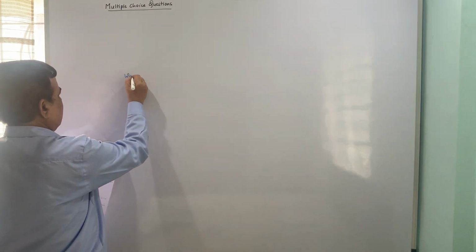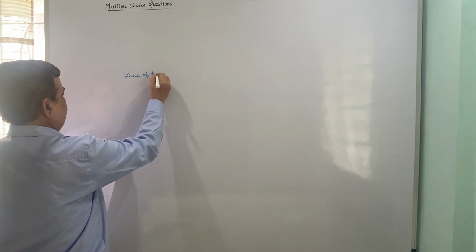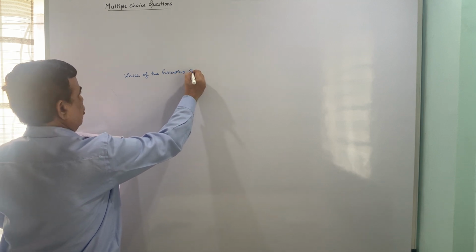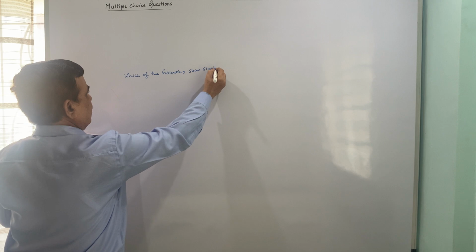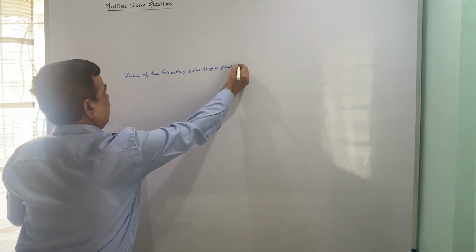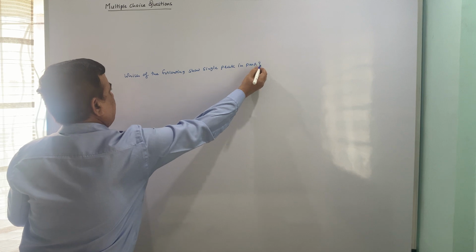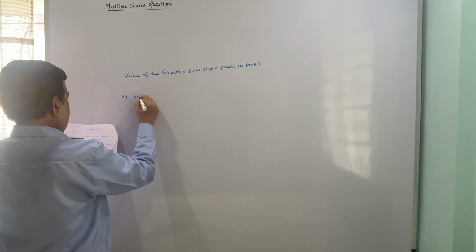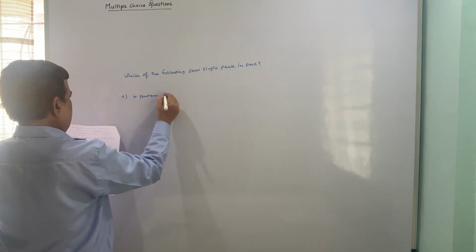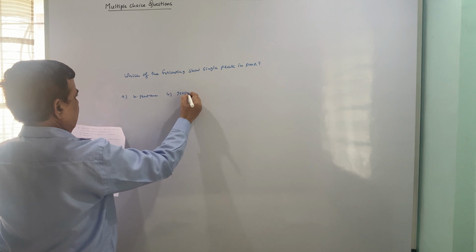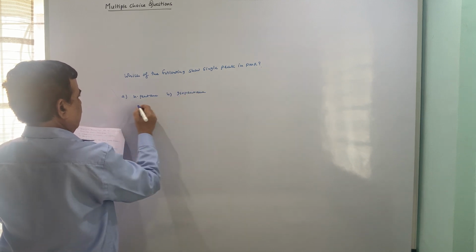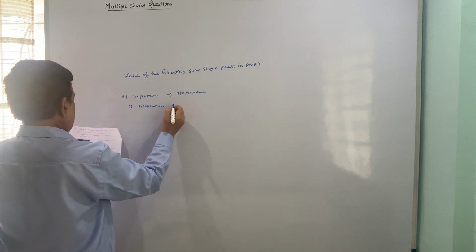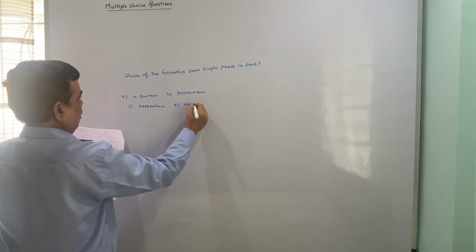The next one is, which of the following shows a single peak in PMR? Four compounds are given: n-pentane, isopentane, neopentane, and all of these.